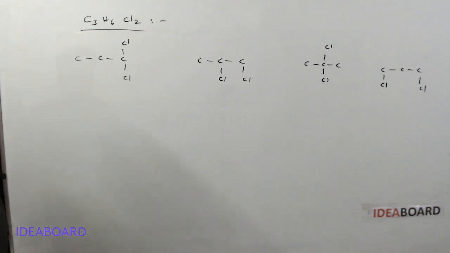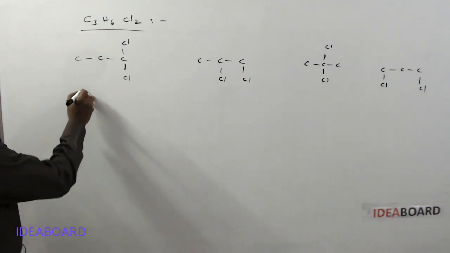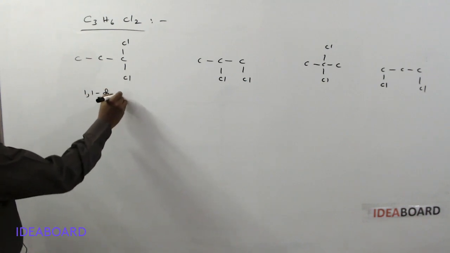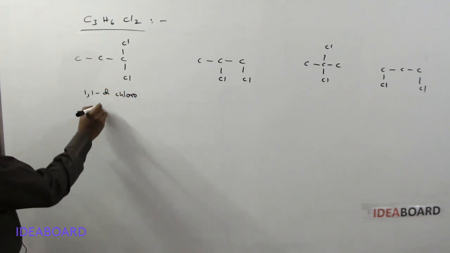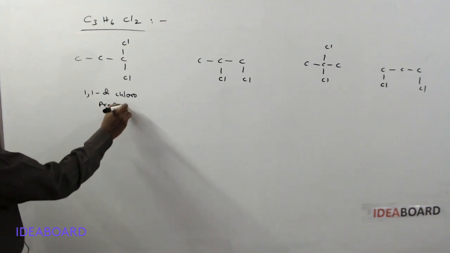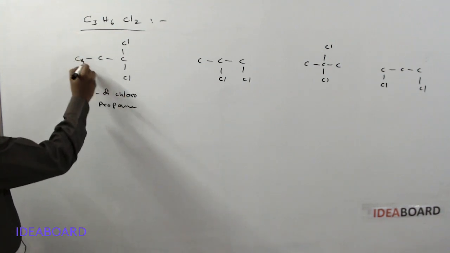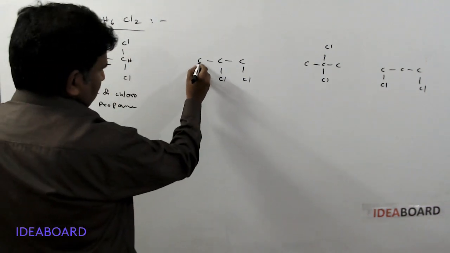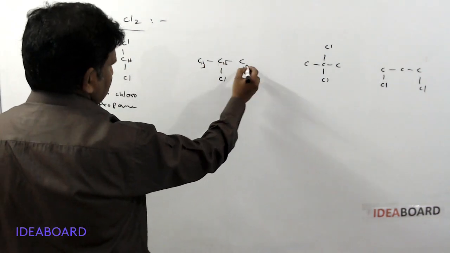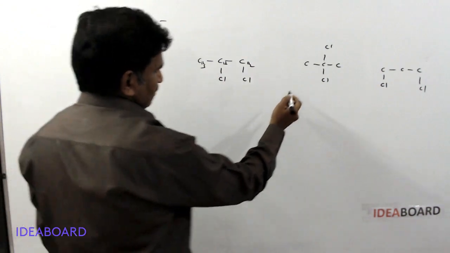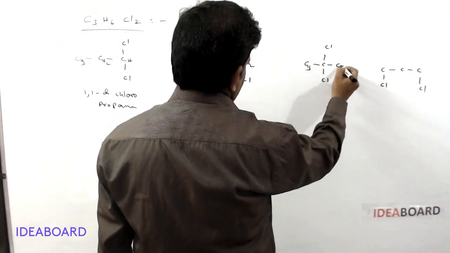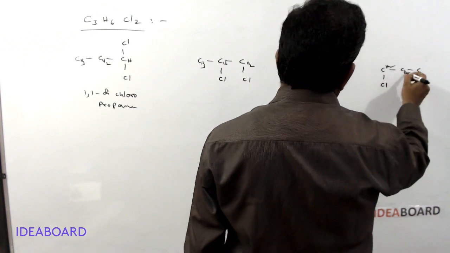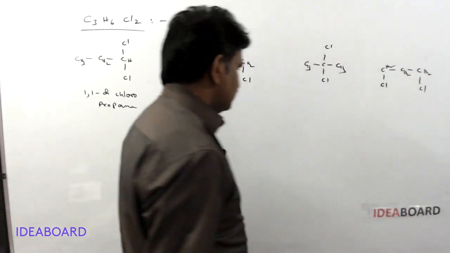Here, what is the name of this compound? This is called 1,1 dichloropropane. You can fill the hydrogen atoms now. CH3, CH2, CH. Here it is CH3, CH, CH2. Here it is CH3, CH3. Here it is CH2, CH2, CH2.